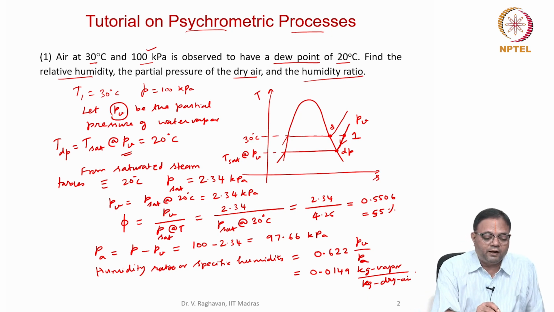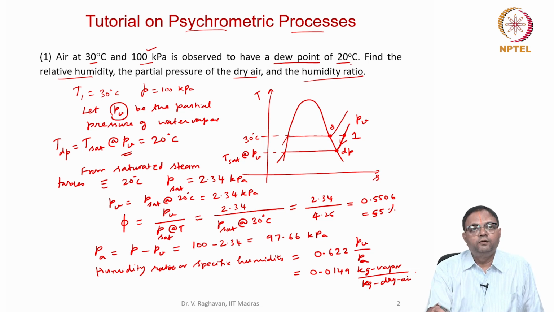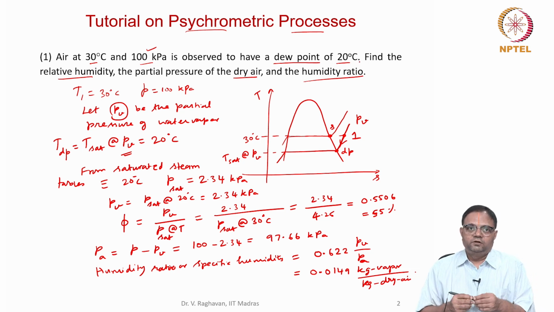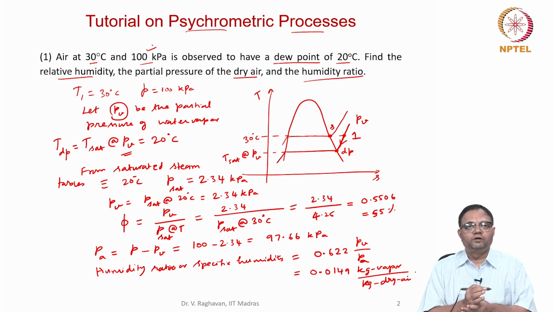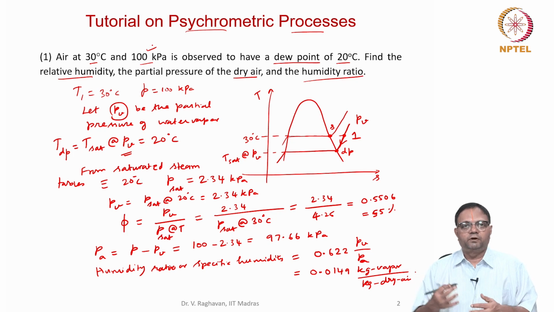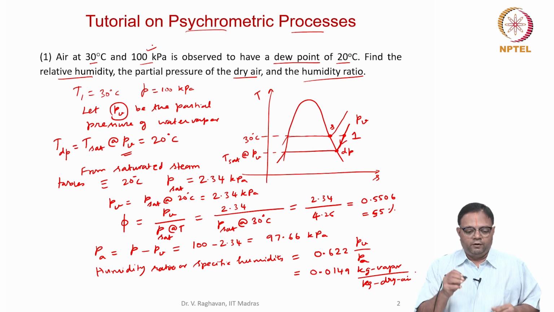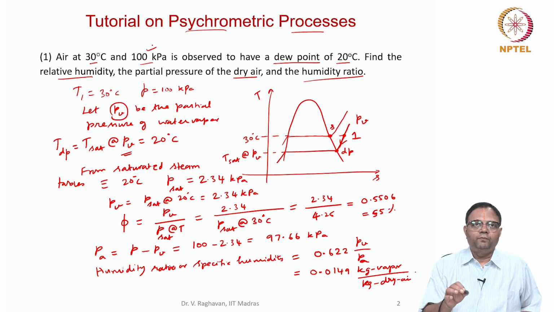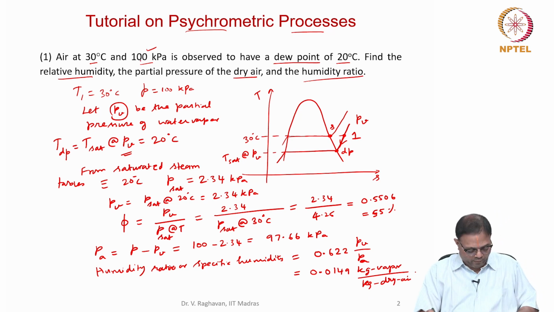Note that the dry bulb temperature is 30 degrees and the dew point is 20 degrees. One point: if the pressure is 1 atmosphere or 1 bar, which are close to each other, then the psychrometric chart can be used; otherwise we have to make a chart for the different pressure. Normally the psychrometric chart which is available has data corresponding to 1 atmospheric pressure, or you can say 100 kilopascals.